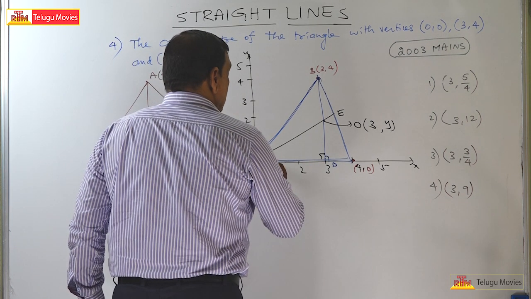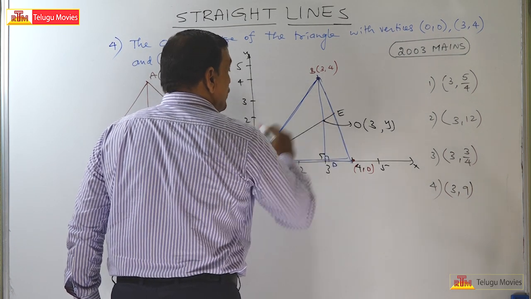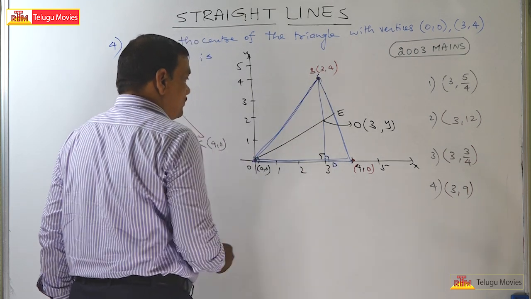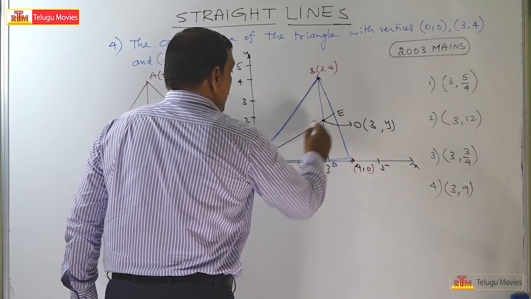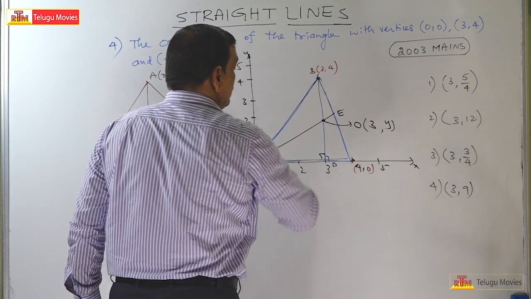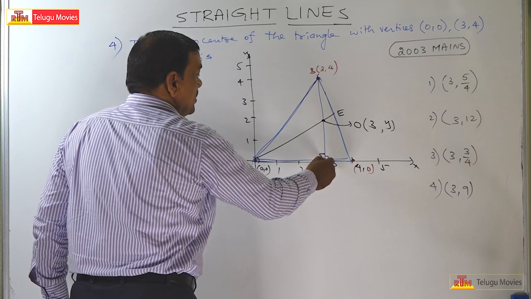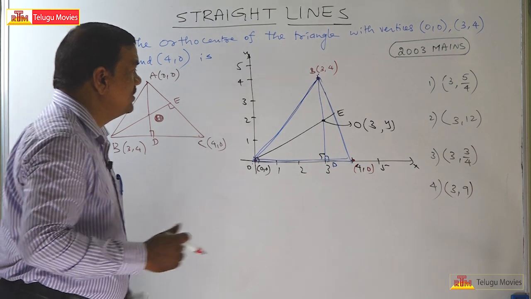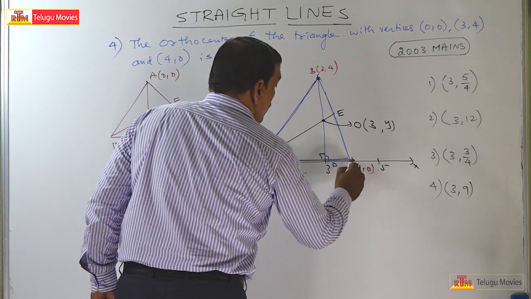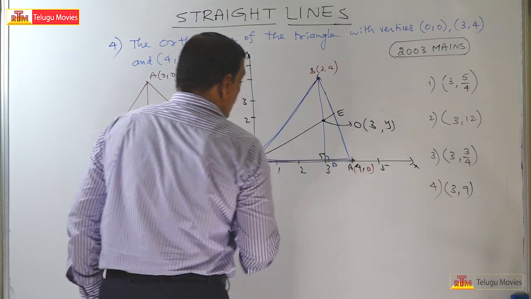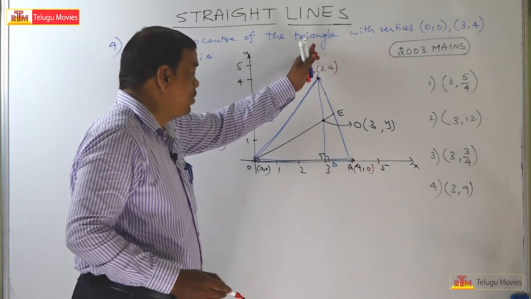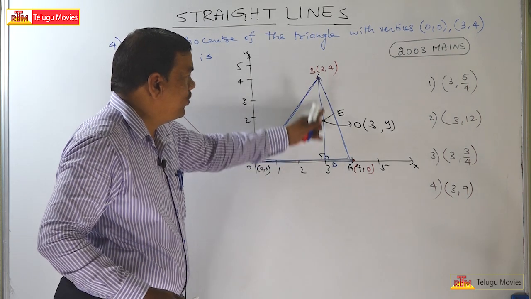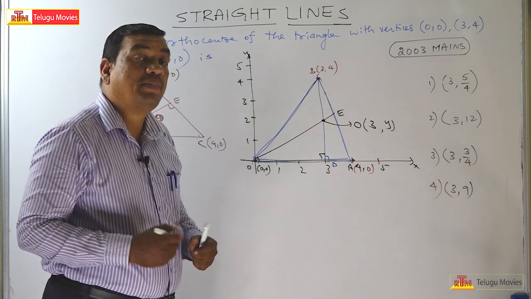We know that this is the OE slope and this is the altitude, which will be perpendicular to each other. So if you observe, the slope of OA and the slope of BO, or BD, are perpendicular.